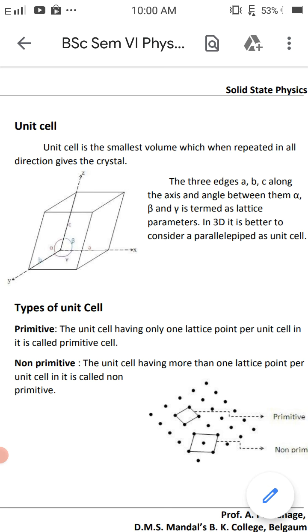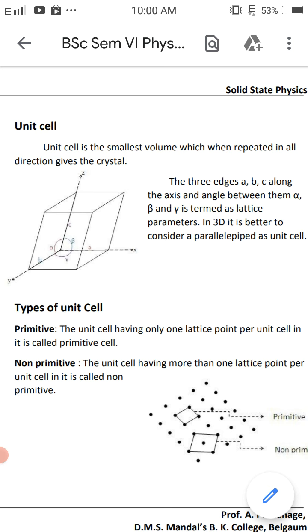In 3D, it is better to consider a parallelepiped as a unit cell. The unit cell is clear: it is the smallest volume which, repeated in all directions, gives the crystal.